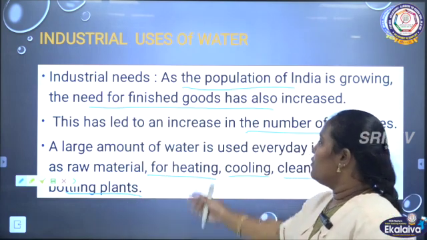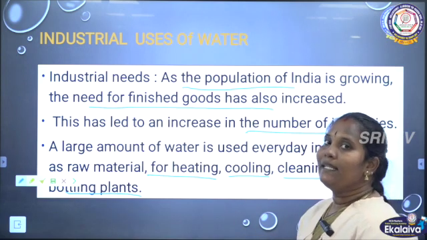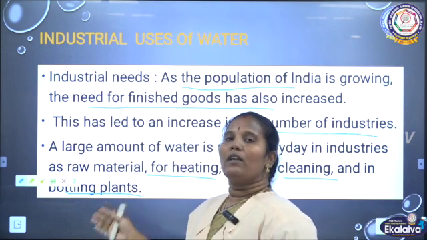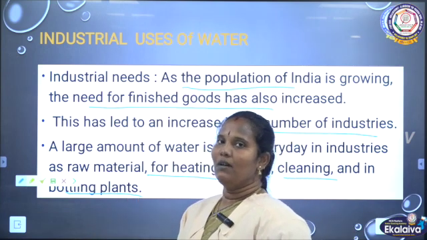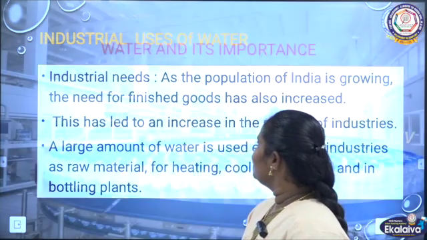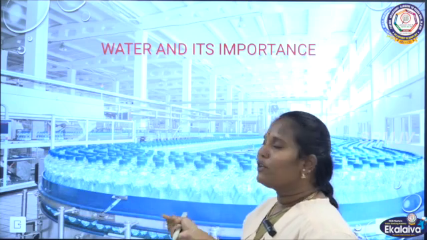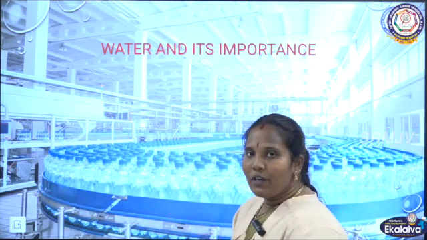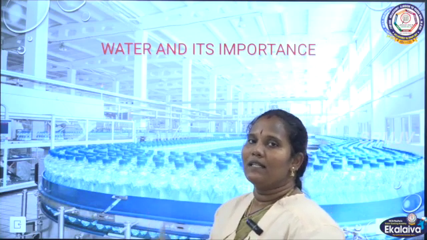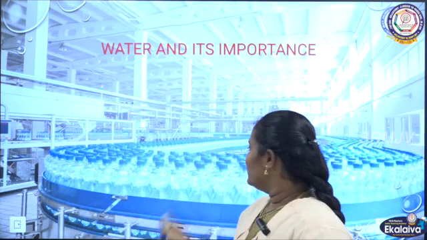What are they? For heating, after that cooling, then cleaning work, and then bottling plants. For these purposes, industries use water. See, this is the industrial bottling method. While purifying the water, the extra unwanted water is wasted. So a large amount of water is wasted in this industry field.